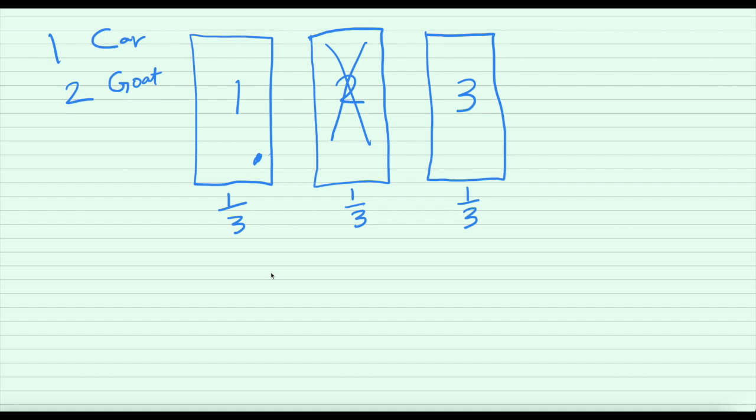Would there even need to be a change? Because right now all we have is that there are 2 doors and we have 1 car and 1 goat. So the probability of a car should now just be 1 divided by 1 plus 1, 1 car and 1 goat. So the probability of a car behind either of the gates is basically 1 divided by 1 plus 1, which is equal to 1 by 2. Is that really correct? Well, no, not really.